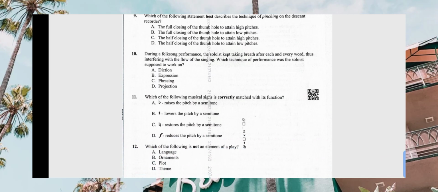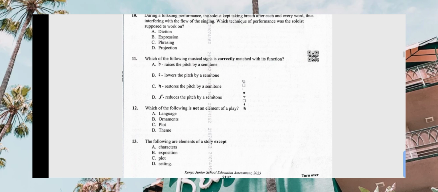During a folk performance, the soloist kept taking the breath after every word, thus interfering with the flow of the song. Which technique of a performance was the soloist supposed to work on? Diction, that one is not taking the breath. Expression, phrasing, projection. So we go to phrasing. Correct is C.